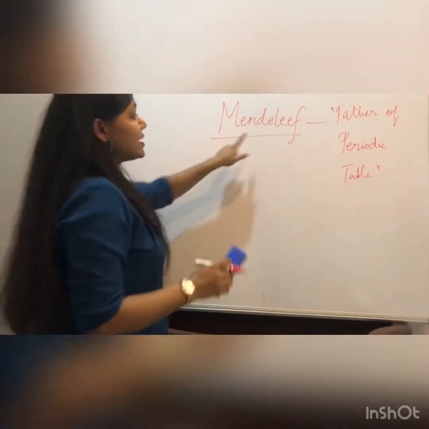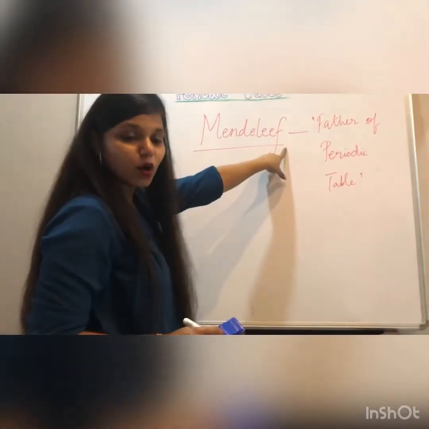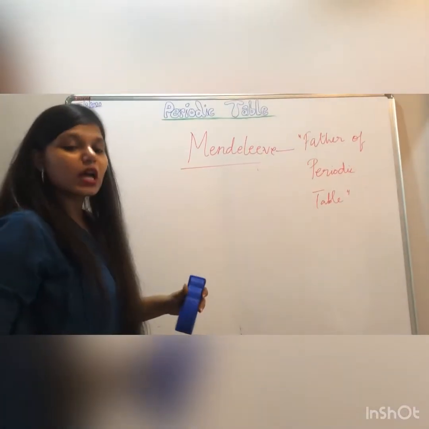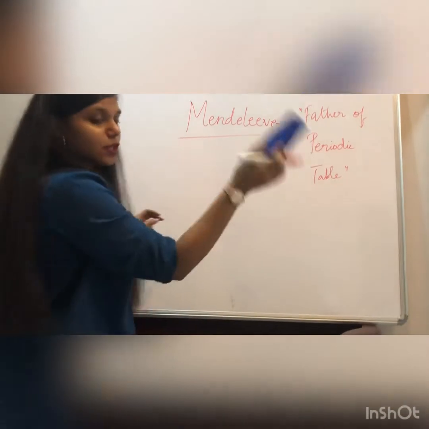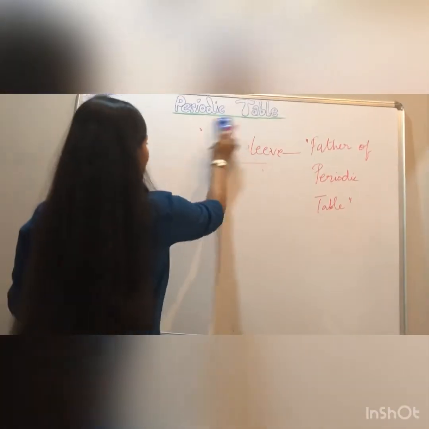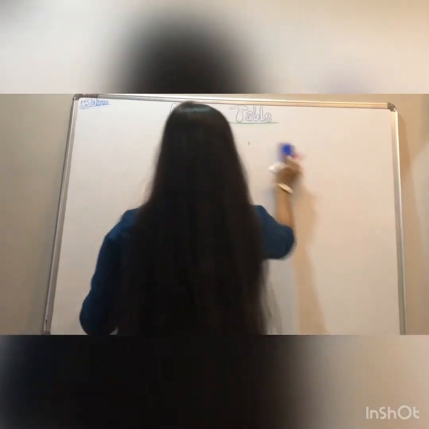Now, Mendeleev can be written with this spelling also. Many people write the spelling as Mendeleev with a V also. Both are correct. Many places you will see it written with an F, and many places you will see it written with a V. Alright. Now what did he do?